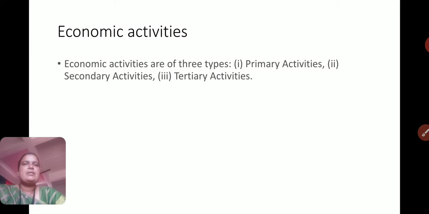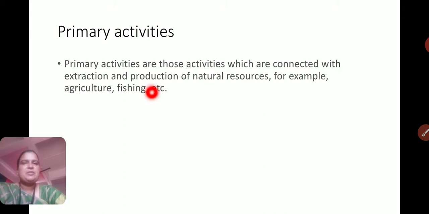Now economic activities. Economic activities are of three types: primary activities, secondary activities and tertiary activities. One by one we will study which activities come under primary, which under secondary, and which are called tertiary activities.